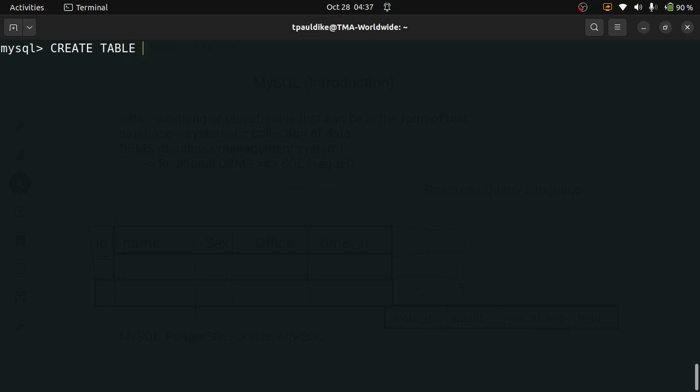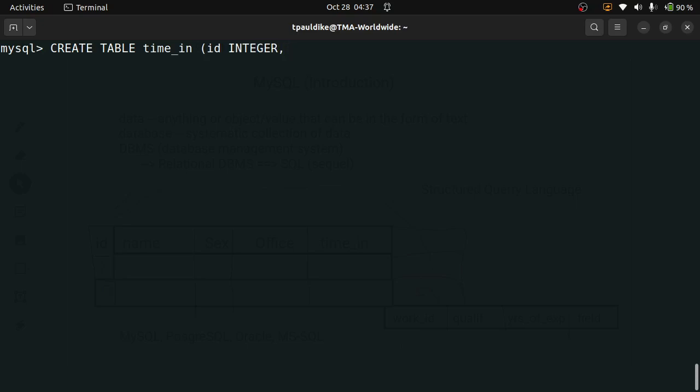What will be the name of this table? Let me call it time in. I can also call it sign in table, but let me just call it time in, because one of the workers time in. Now you have to define the columns. The first column is ID, and ID is of type int, integer, very important.